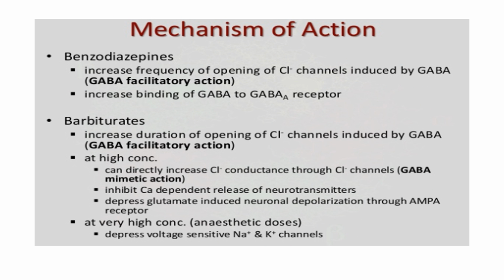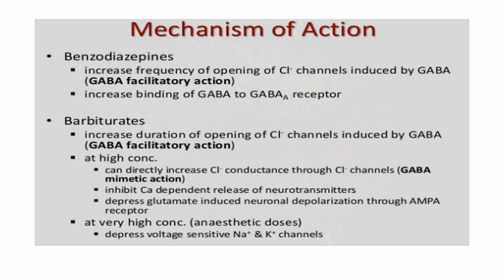The benzodiazepines will increase the frequency of opening of the chloride channel, which is induced by GABA. That is called a GABA facilitatory action. They increase the binding of GABA, that is gamma aminobutyric acid, to the GABA A receptor on the chloride channel. Whereas the barbiturates will increase the duration of opening of the chloride ion channel, which is induced by GABA. That is, they potentiate the action of GABA.